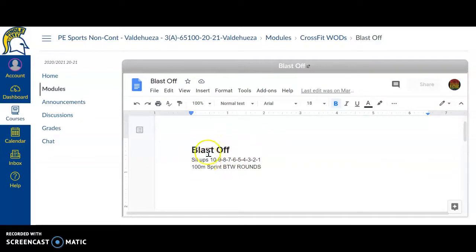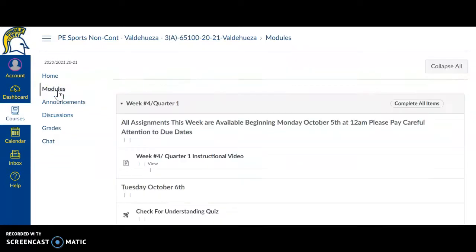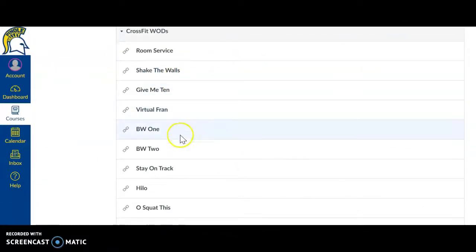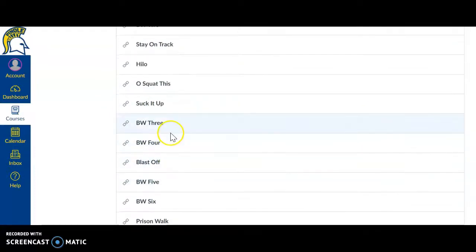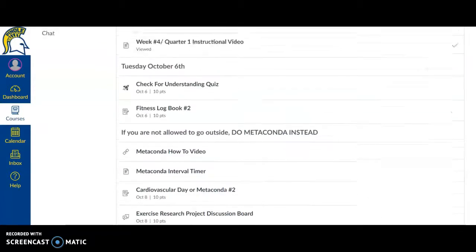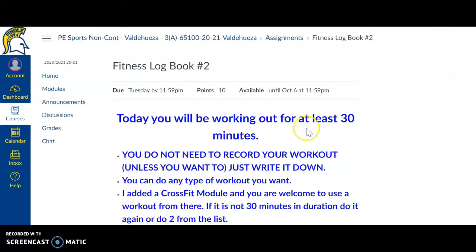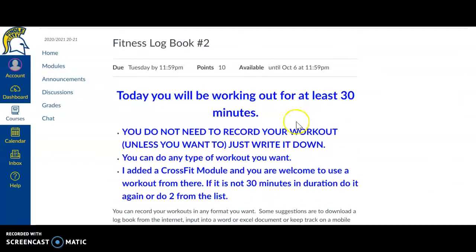Or if I don't want to do this one twice, I can go back over to the CrossFit module and find another one to do. Just make sure that it's 30 minutes in duration. If you want to do that or if you want to do your own workout, that's fine as well. And when you go to your fitness logbook, I need you to make sure that when you submit it, you're writing down exactly what you did.